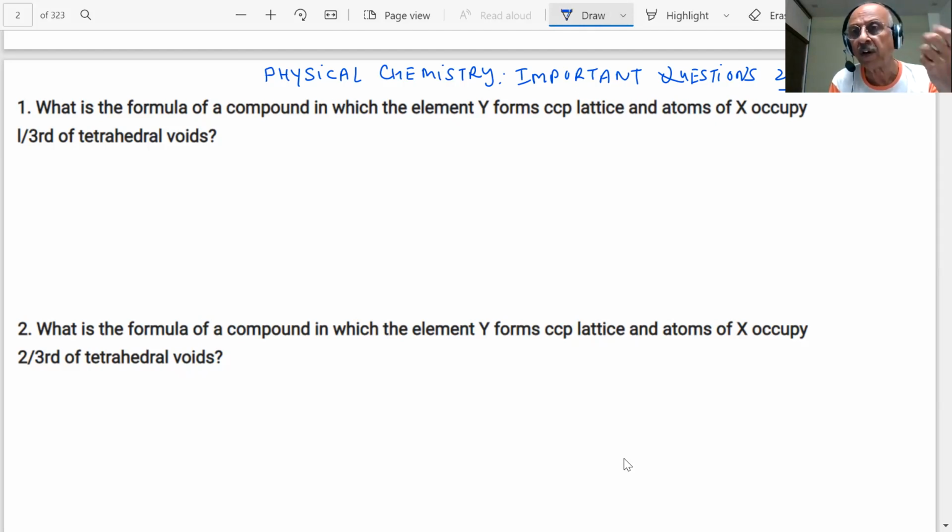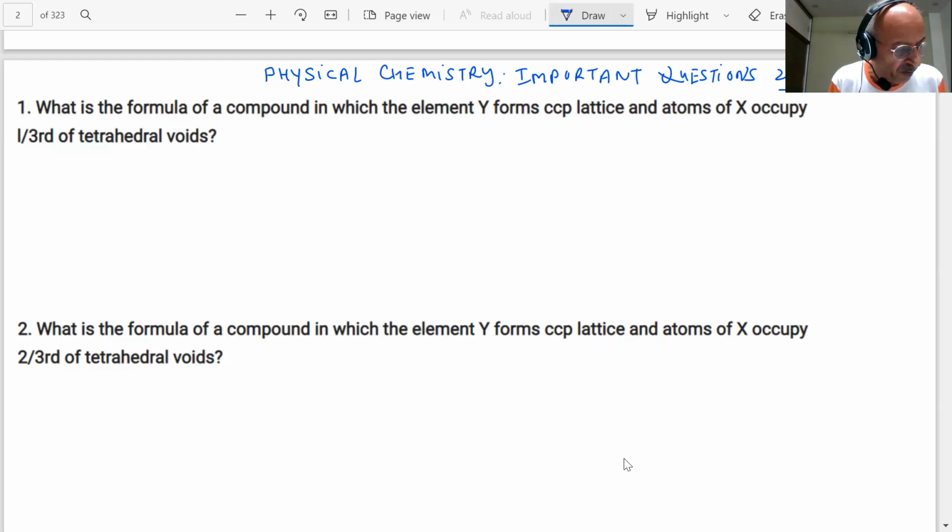We studied about the voids, students. Tetrahedral voids were there, octahedral voids were there. Then we studied the packing efficiency. Did we study that packing efficiency, simple cubic, FCC and BCC, students? Yes, sir. The number of atoms per unit cell, what we called Z, the relationship between edge length and radius for BCC, FCC, simple cubic. We are just trying to tell you what type of questions will be there, students. And we studied the number of octahedral voids, tetrahedral voids in CCP.